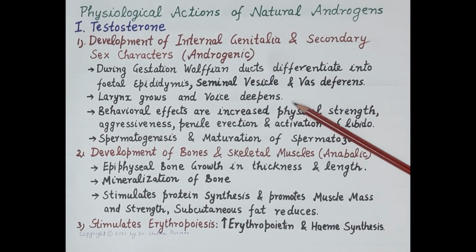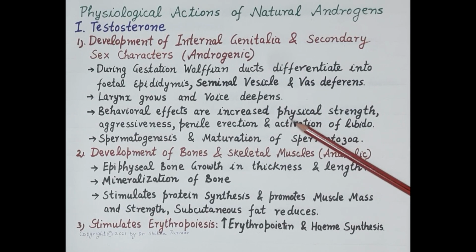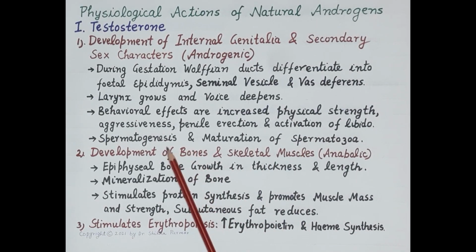Now, development of secondary sexual characters include growth of larynx and deepening of voice. Now, testosterone induces behavioral effects in men, that is increased physical strength, male aggressiveness, penile erection and activation of libido. Now, apart from this, testosterone is essential for the process of spermatogenesis and maturation of spermatozoa.